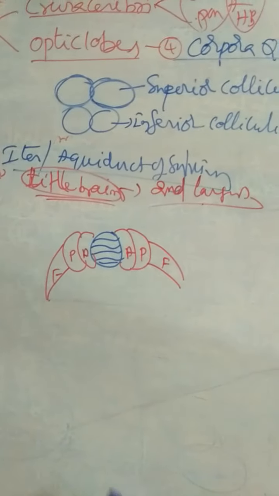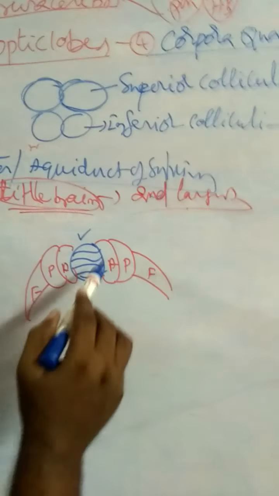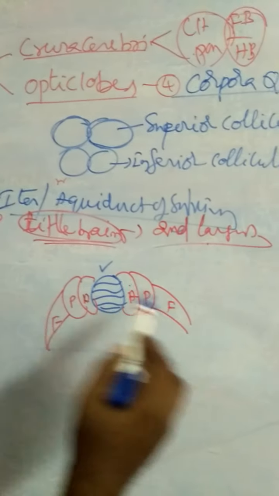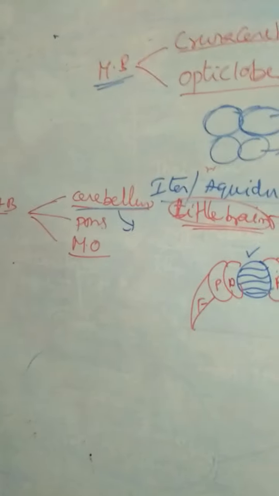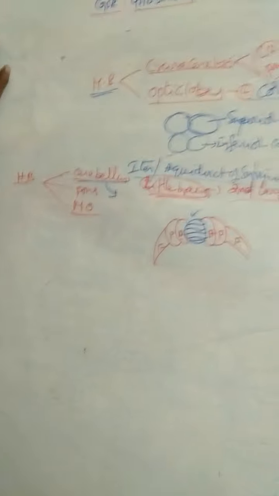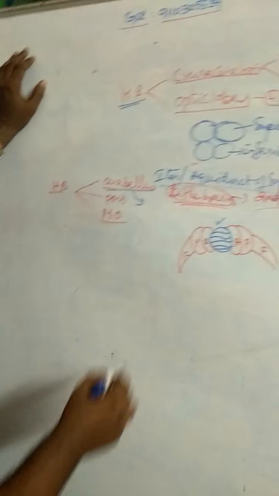Cerebellum consists of central vermis, anterior lobes, posterior lobes, and floccular lobes. Cerebellum acts as a little brain.